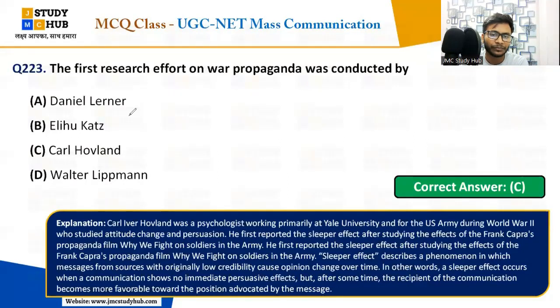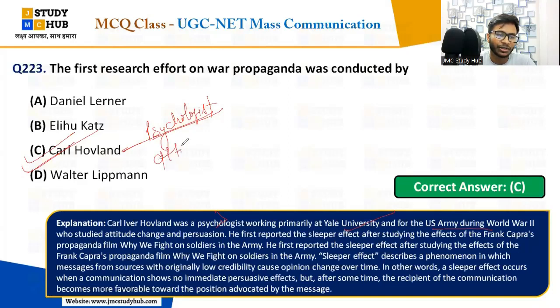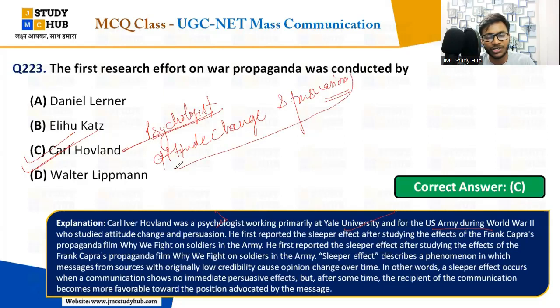Okay, so Carl Hovland was a psychologist. Write it down. All of this is important for you, note it down. Psychologist working primarily at Yale University and for the US Army during World War II, who studied attitude change. It is very much important. The second point we are writing is very important: attitude change and persuasion. He studied attitude change and persuasion, right? Mainly it is related with attitude change.